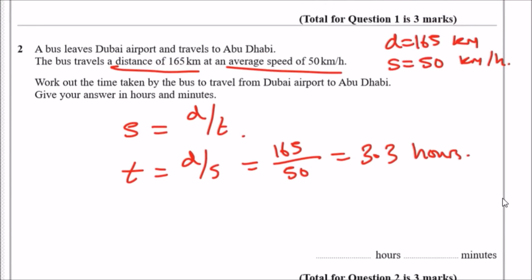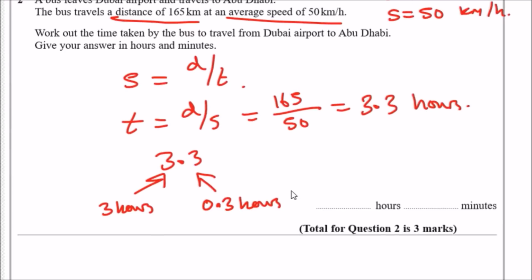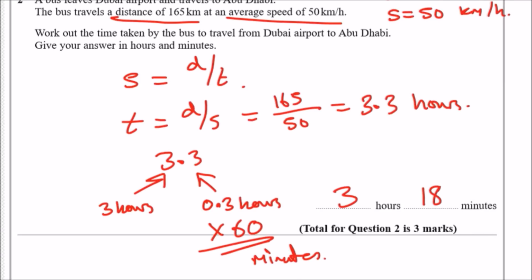So first things first, in 3.3, the whole number part represents the hours, so 3 hours, and we partition the other part, leaving 0.3 hours. To convert this to minutes, we always multiply this figure by 60. So in your calculator, write 0.3 times 60, and you should get 18 minutes. So the total time they took is 3 hours and 18 minutes.